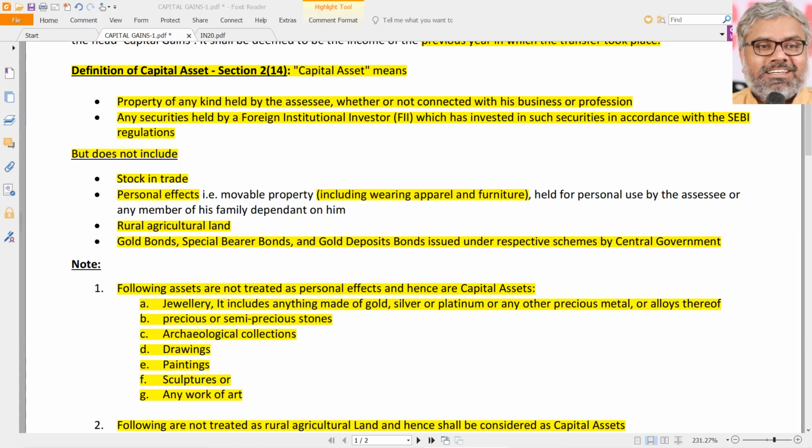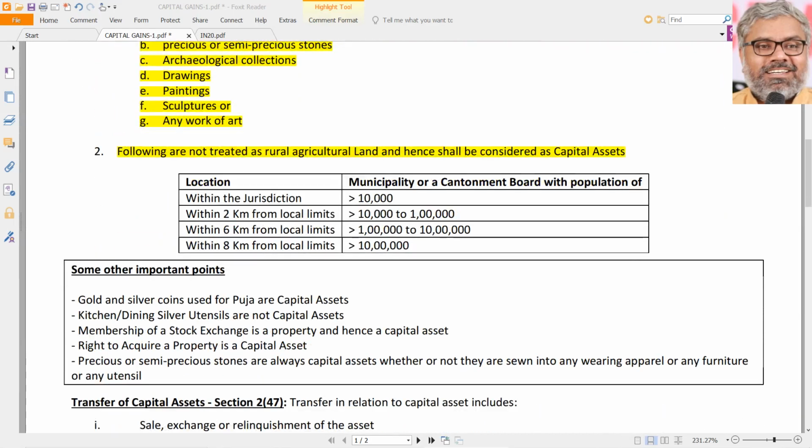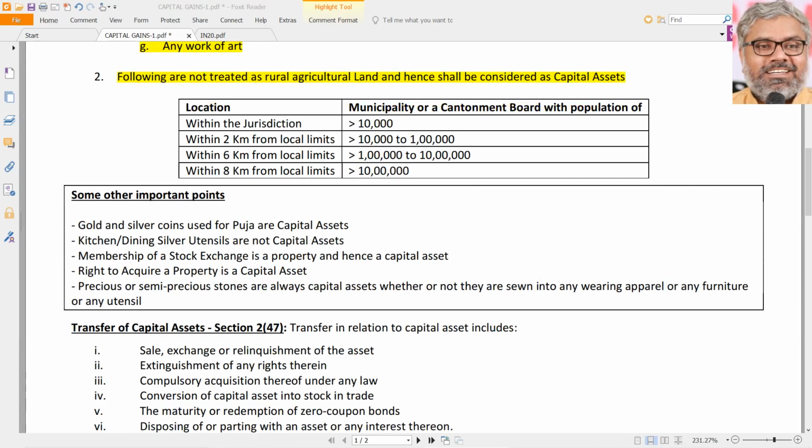So the intention here is very clear: personal effects not to be taxed at all, rural agricultural land not to be taxed at all, gold bonds, special bearer bonds, gold deposit bonds not to be taxed at all. Stock in trade will be taxed if it is sold, but not under capital gains, but under PGBP. That is the essence of the definition of capital asset and what is not a capital asset.